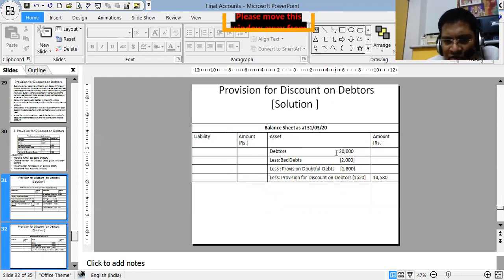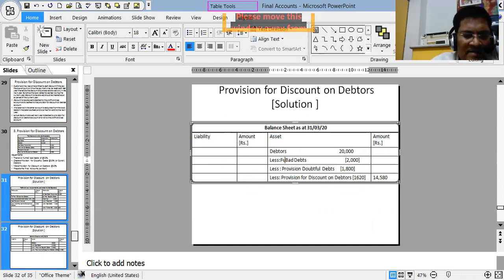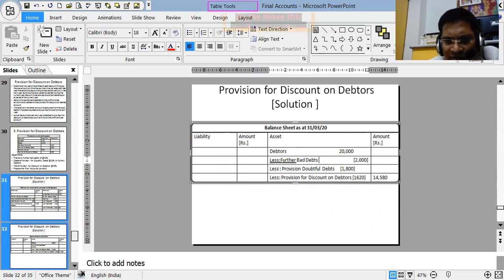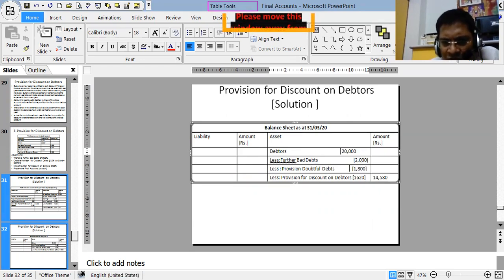Your debtors is 20,000, less further bad debts. Remember, it's further bad debts of 2000. And then we have the provision for doubtful debts which we have created this year, 1800, and then the provision for discount on debtors, 1620. When we subtract these three figures from the debtors, it comes to 14,580. So this is the ultimate figure of the good debtors after provisions and everything.